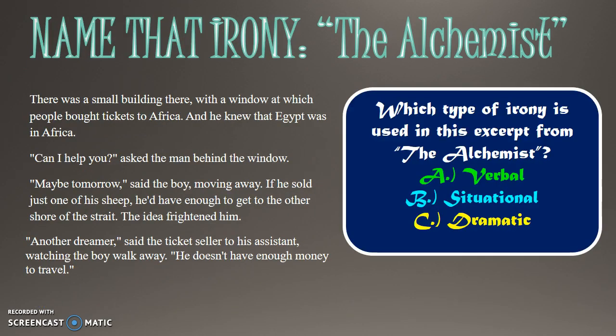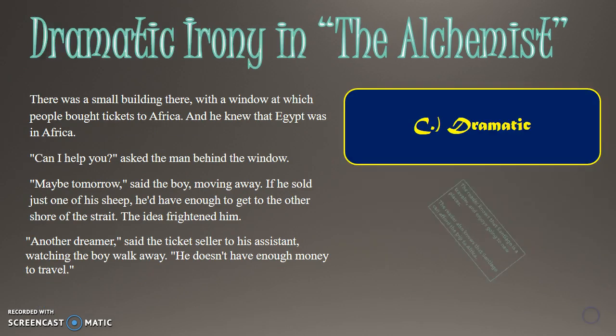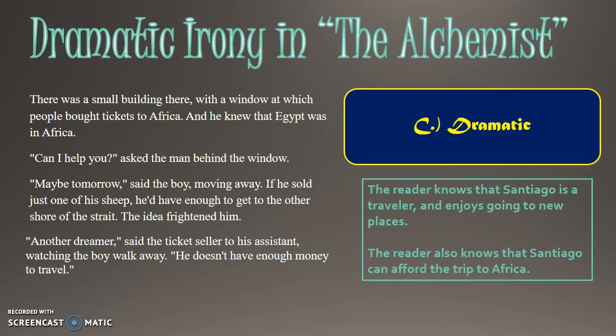Name that irony. Dramatic. The reader knows that Santiago is a traveler and enjoys going to new places. The reader also knows that Santiago can afford the trip to Africa.